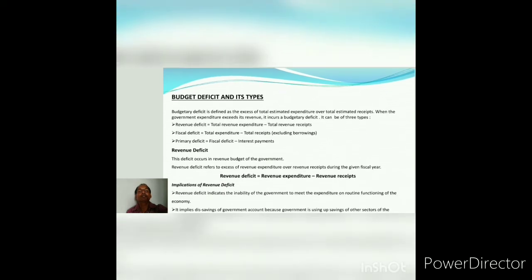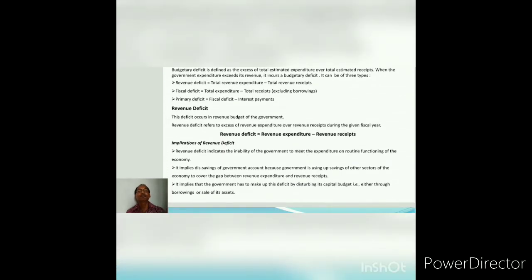And we are coming to budget deficit and its types. Budgetary deficit is defined as the excess of total estimated expenditure over total estimated receipts. That means estimated expenditure is greater than estimated receipts. So when the government's expenditure exceeds its revenue, it incurs budgetary deficit. And as for types of deficit, one is revenue deficit. Revenue deficit means in the revenue budget, if total revenue expenditure exceeds total revenue receipts, then we say there is revenue deficit.